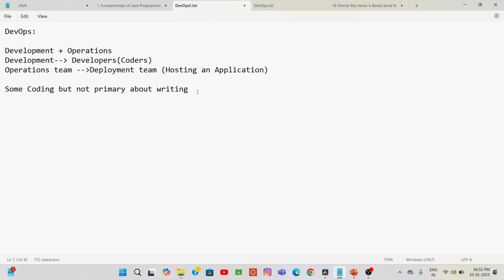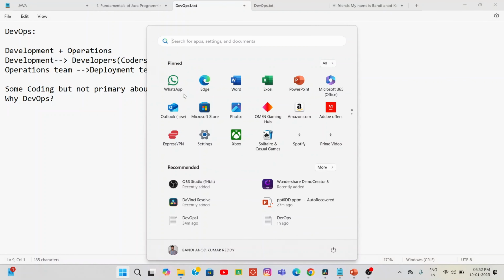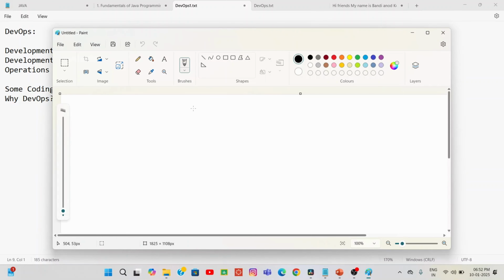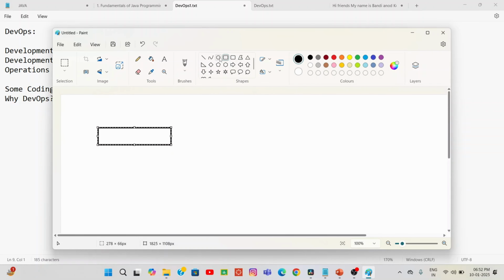Then the next step is why DevOps is very important. Why is DevOps important? See, you have been given one project. Let me take one example, then you may understand. Now I am opening MS Paint, and in this MS Paint I am explaining what DevOps looks like. Let's take an example of the HDFC Bank application.